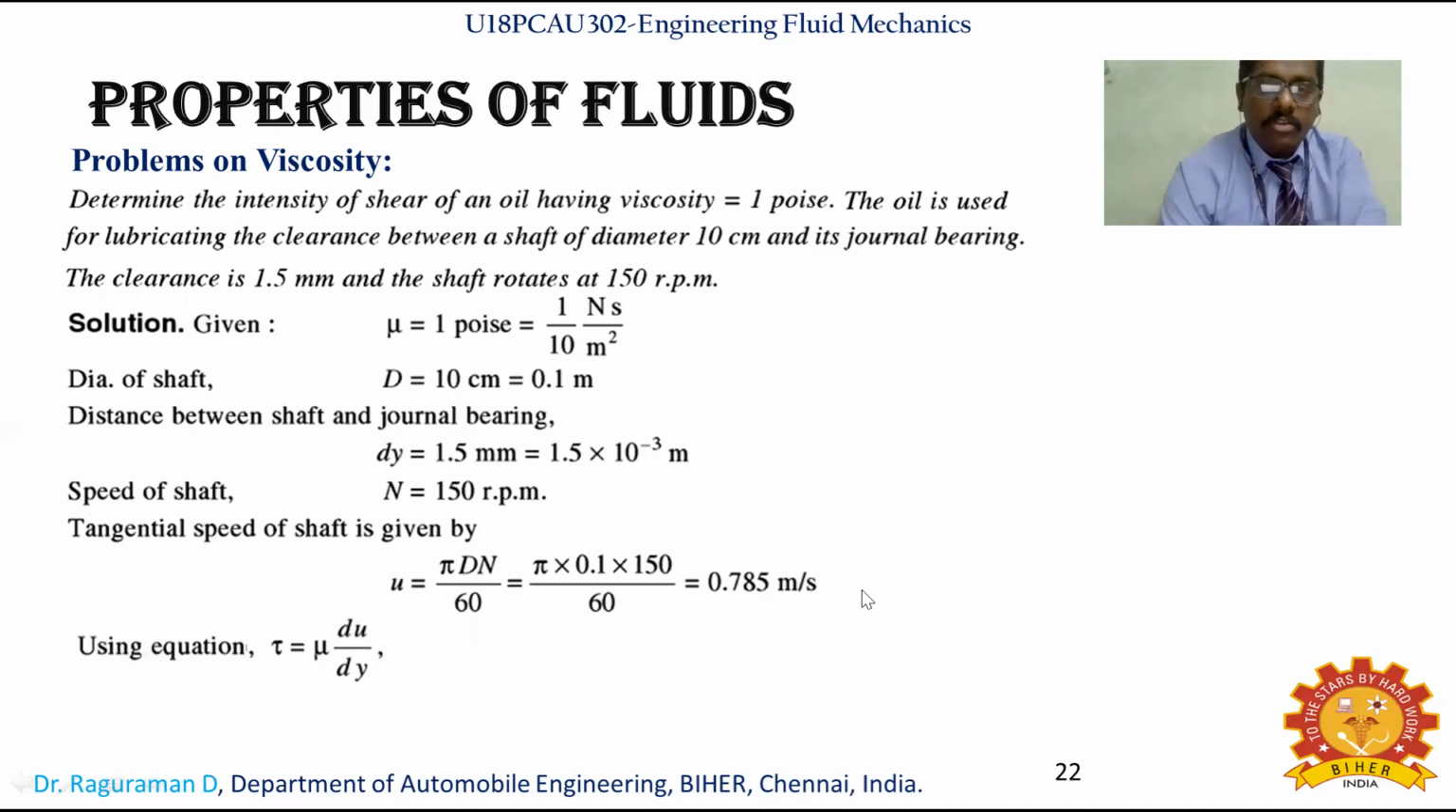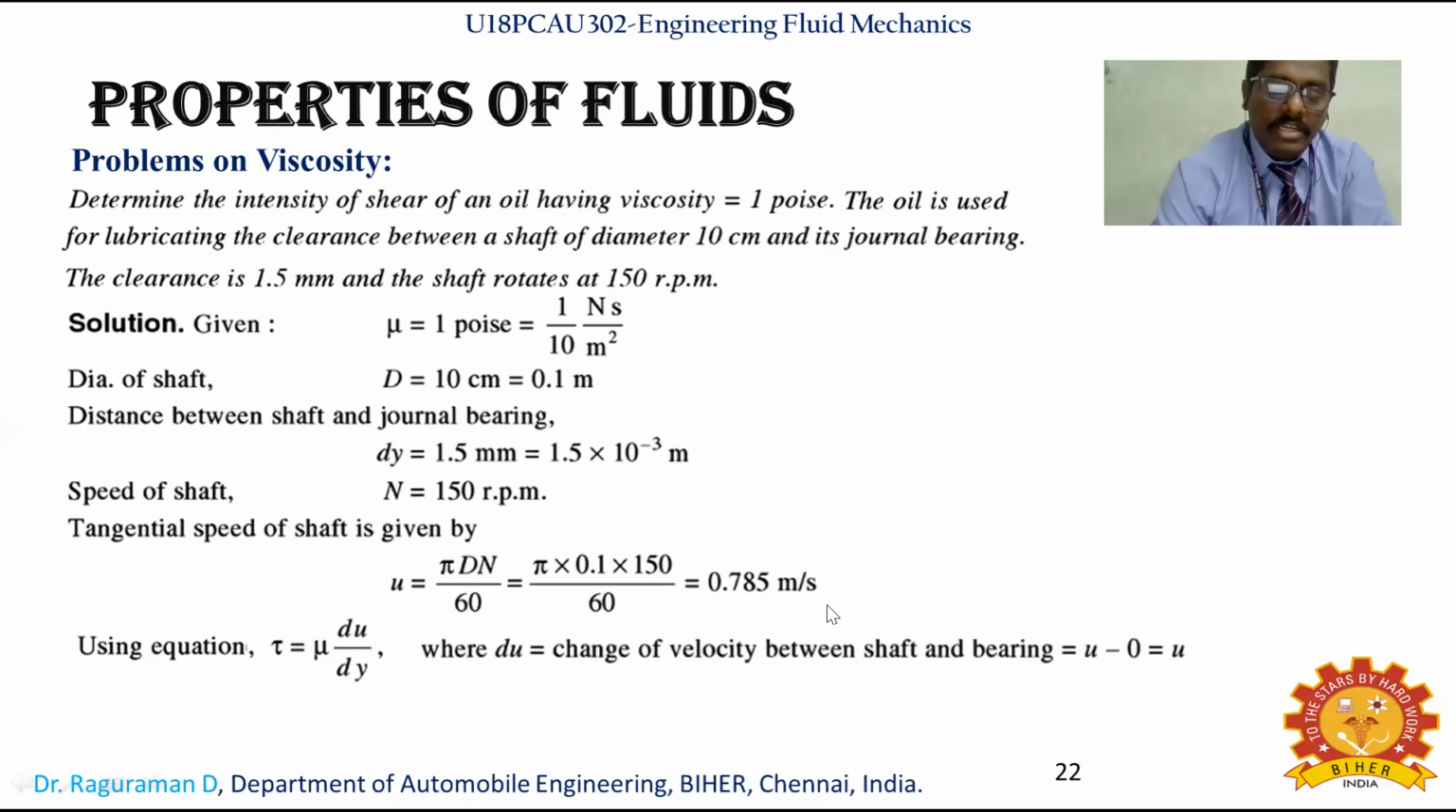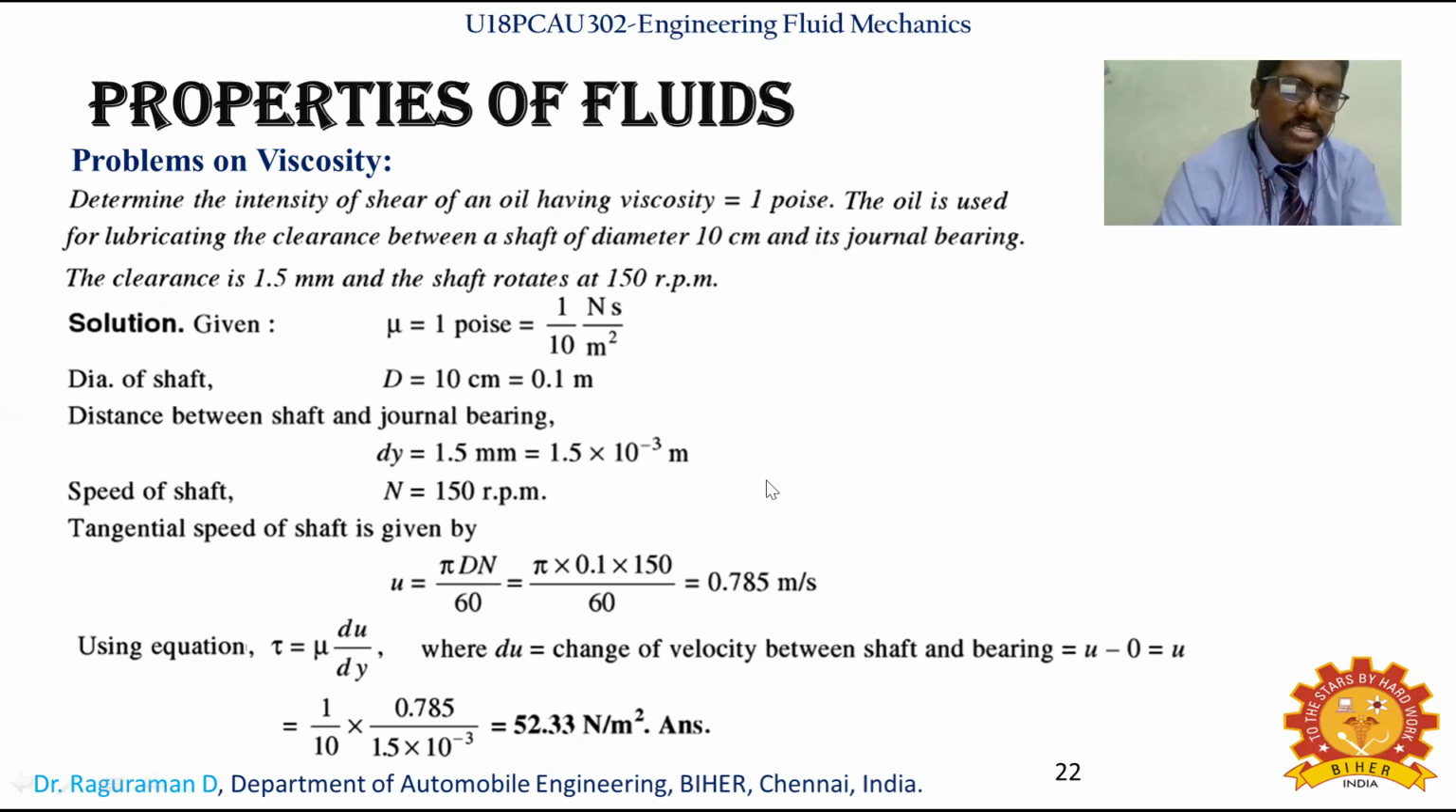Now we can make use of our viscosity equation, tau equal to mu into du by dy. Here the du value is u minus 0, the change in velocity between shaft and bearing. So mu is 1/10, as given in the problem, into the u value, which is 0.785, and the dy value is 1.5 into 10 power minus 3. So we can calculate the answer.